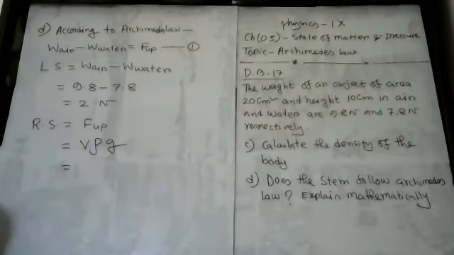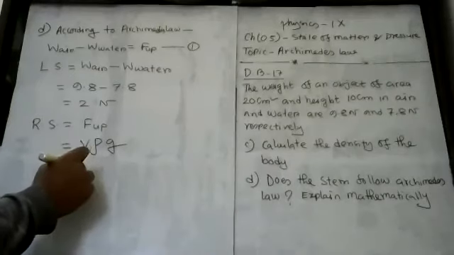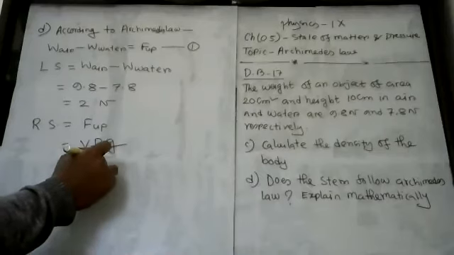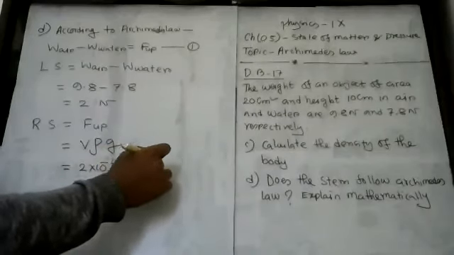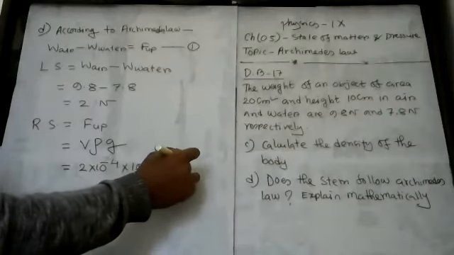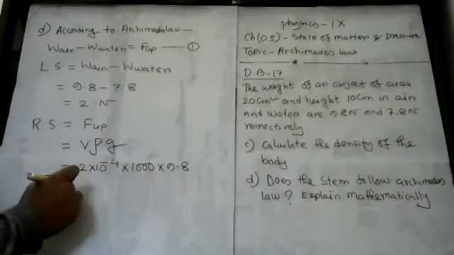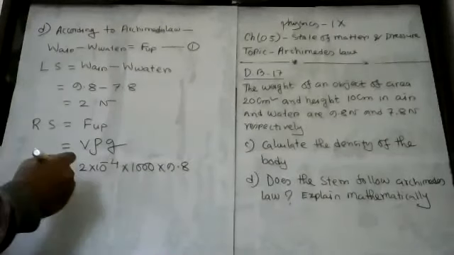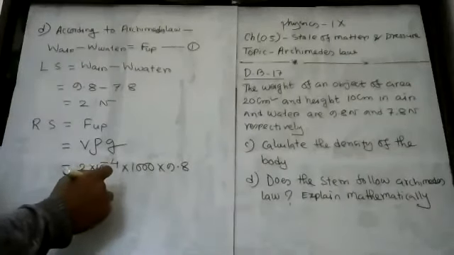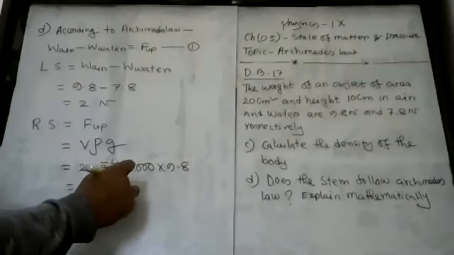Now V equals 2 into 10 to the power -4, density rho equals 1000 and g equals 9.8. Now let's justify whether it supports Archimedes law or not. The value is 1.96 Newton.